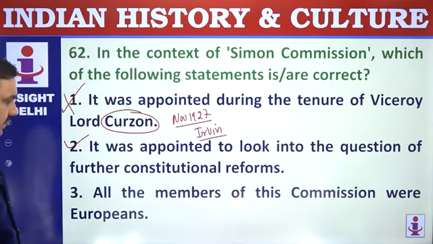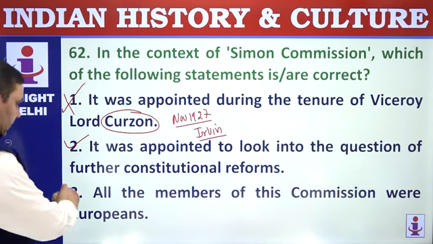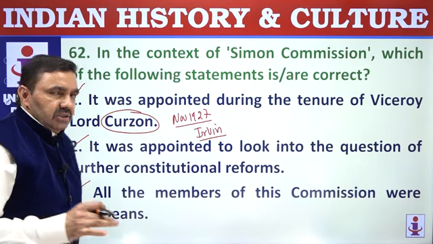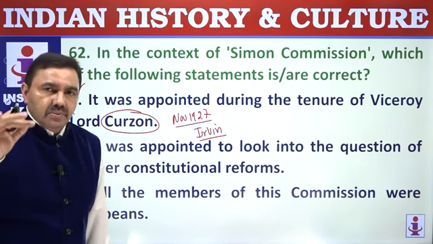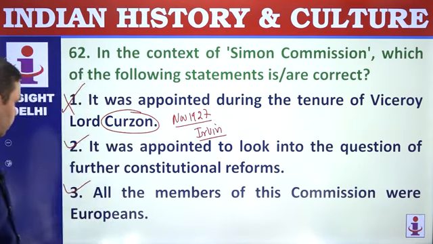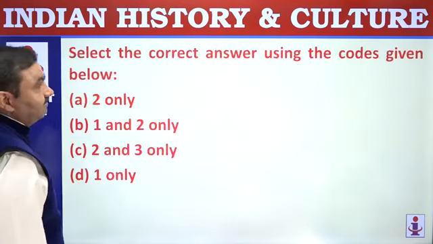All the members of this commission were Europeans, that's correct, all were white. It was a 7-member commission headed by Sir John Simon, and all the 7 members were Europeans. That was the main reason why Indians boycotted or opposed it. 2 and 3, correct.